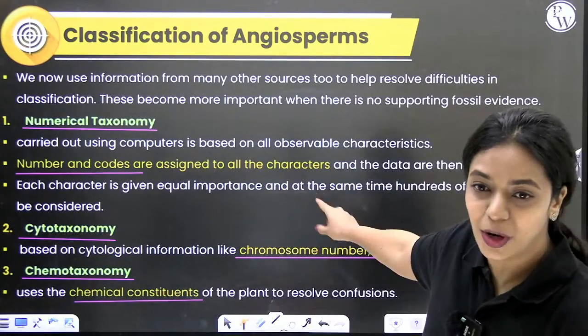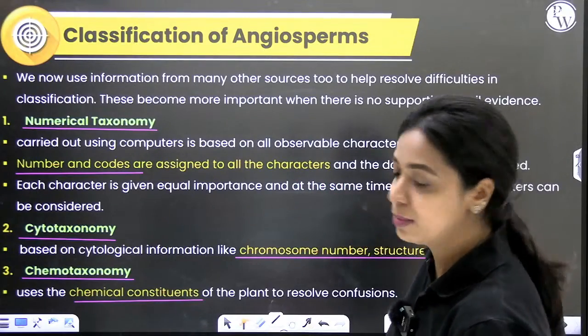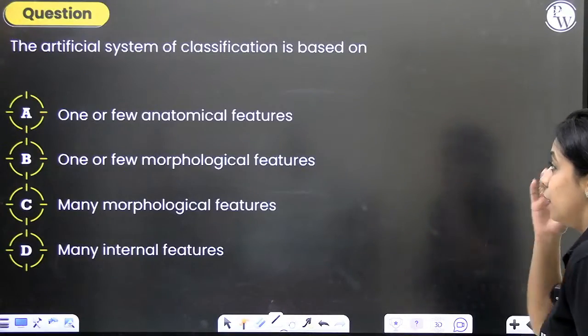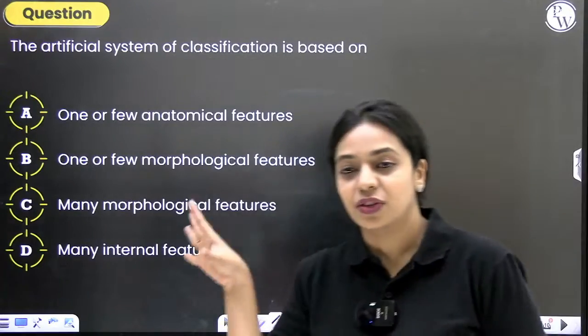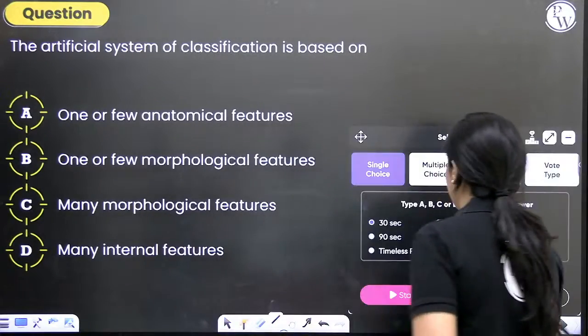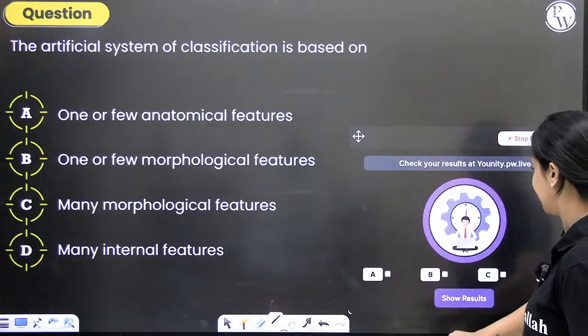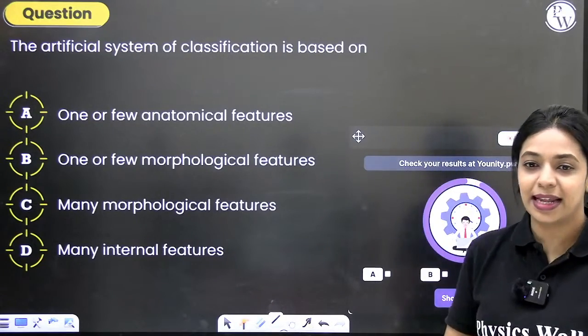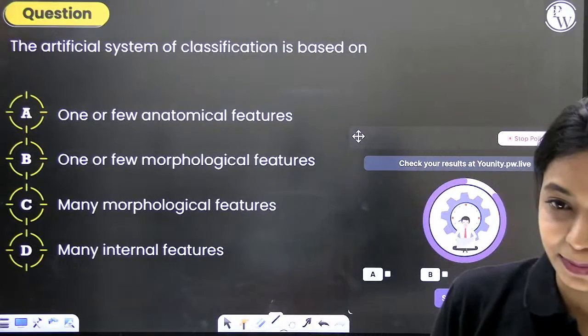Alright, up until this point, if everything is clear, then we will move forward. There are a couple of questions based on these classification systems. Let's see how many of you will answer it correctly. I'm going to turn on the poll for 30 seconds right now. Let's see how many of you will answer it correctly.